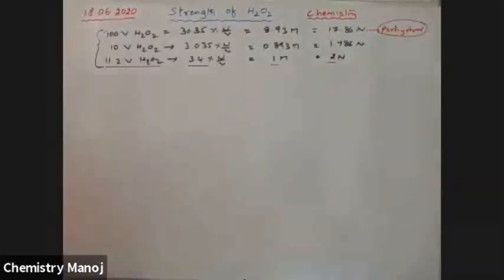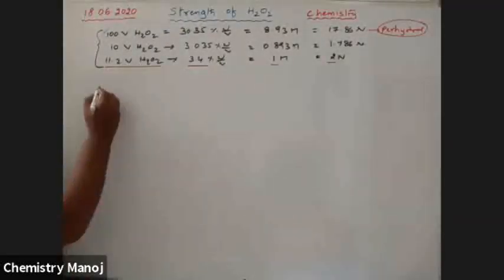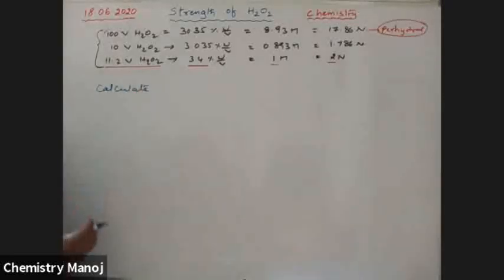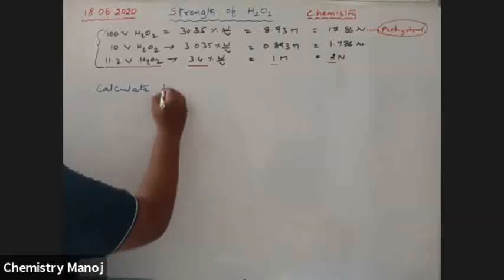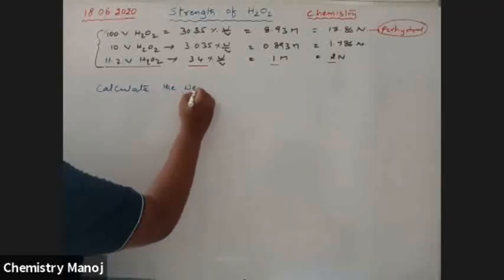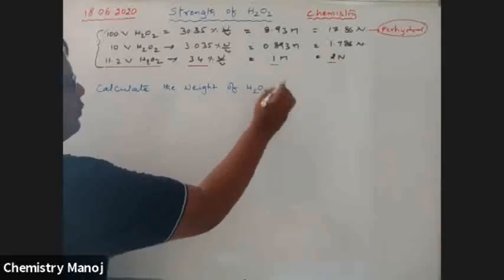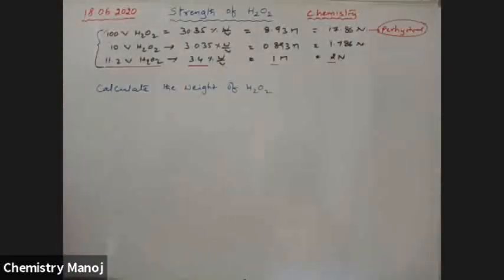So give an answer for this one. Calculate the weight of H2O2 present in 560 ml of 20 volume H2O2 solution. Please take pen and paper, my dear boys.